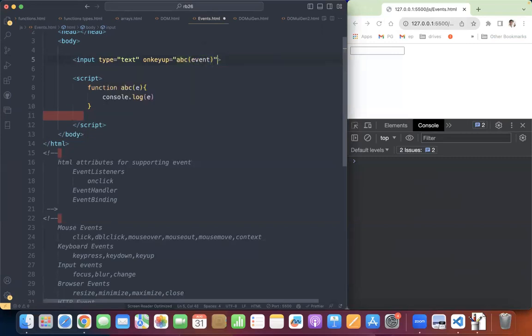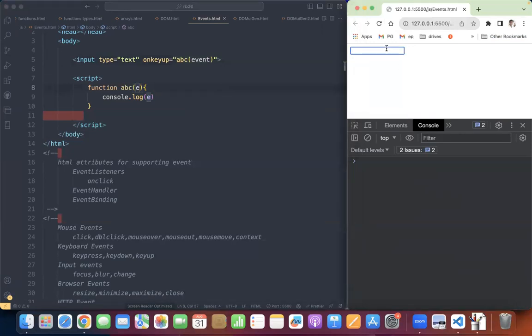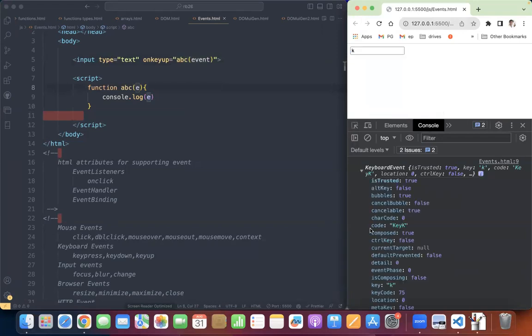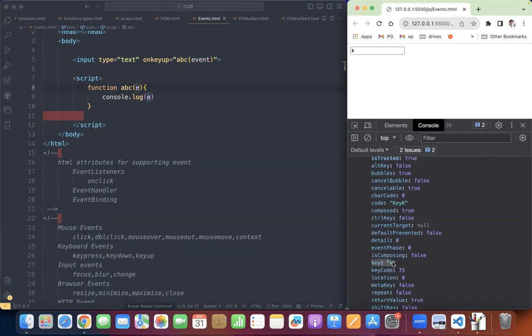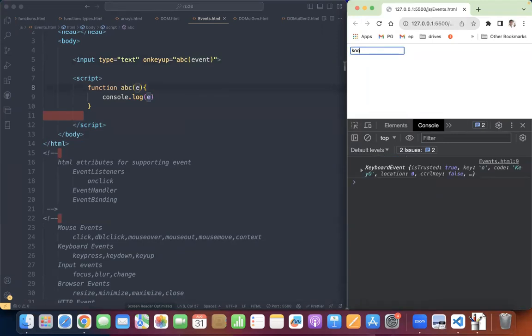Event, and that event object will be passed to E. In that event object, let us see what will be there. So the event object came, right? In that event object, what is the key I pressed?